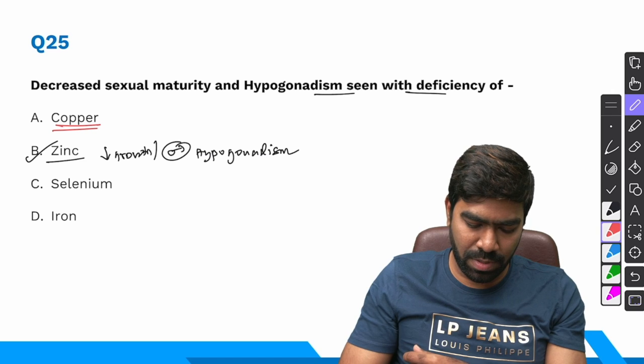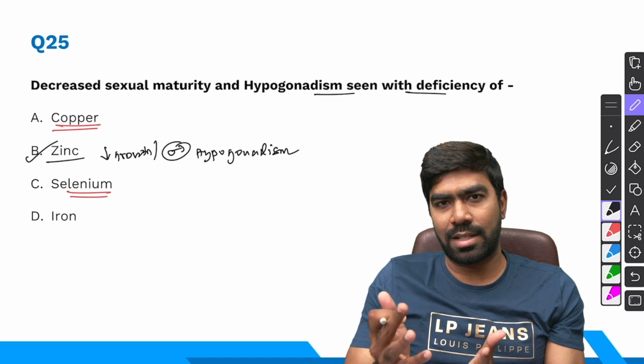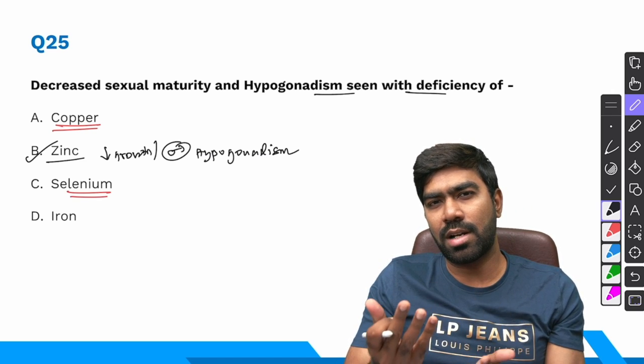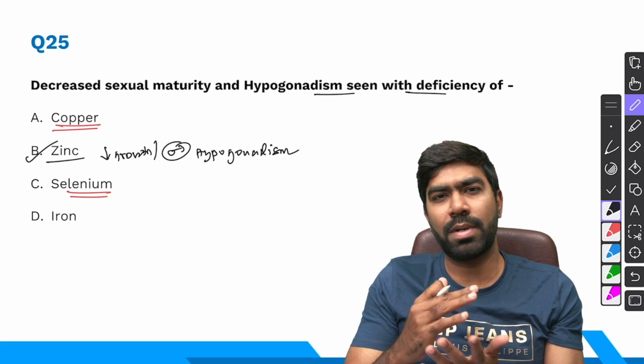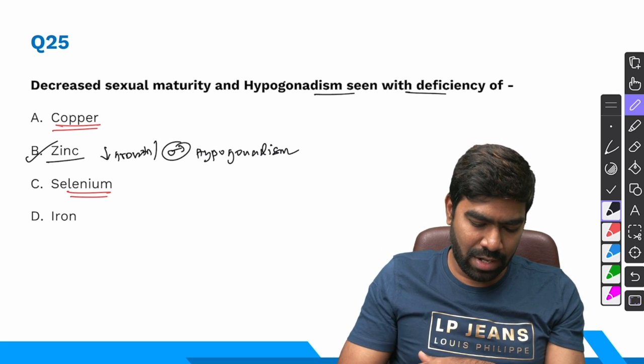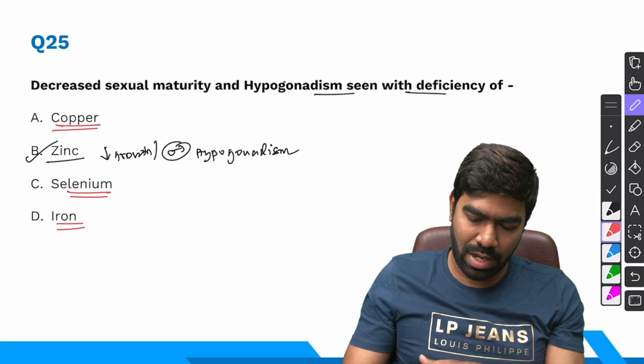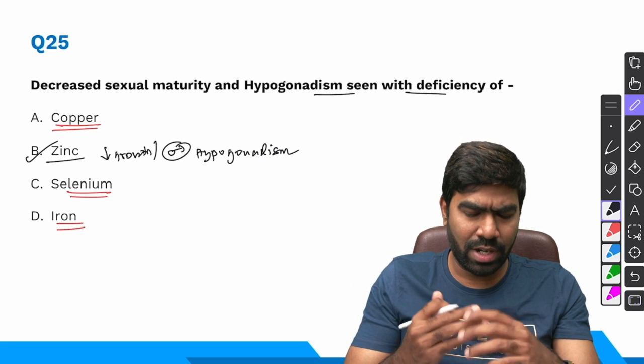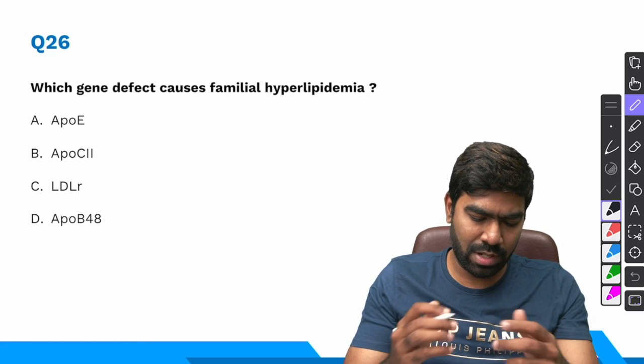And selenium deficiency typically tends to produce the classic Keshan disease and Kashin-Beck disease. Keshan disease is cardiomyopathy, Kashin-Beck disease is osteoarthropathy. Iron deficiency typically tends to produce microcytic anemia. We know that. So the right answer for this question is simple, straightforward: zinc deficiency.